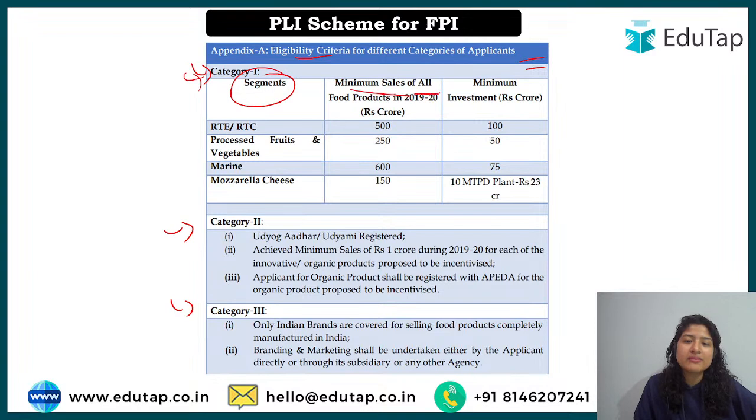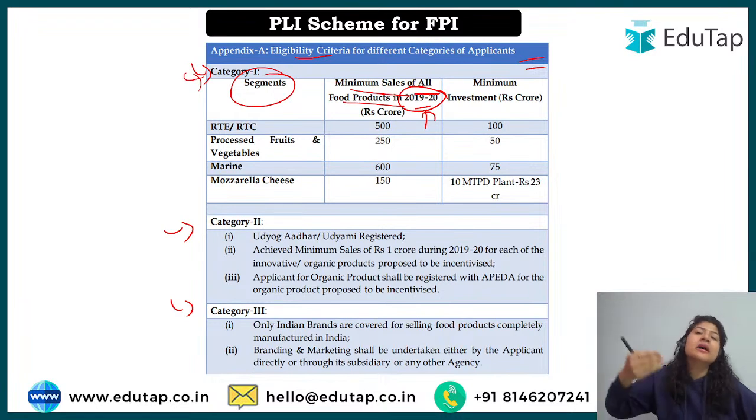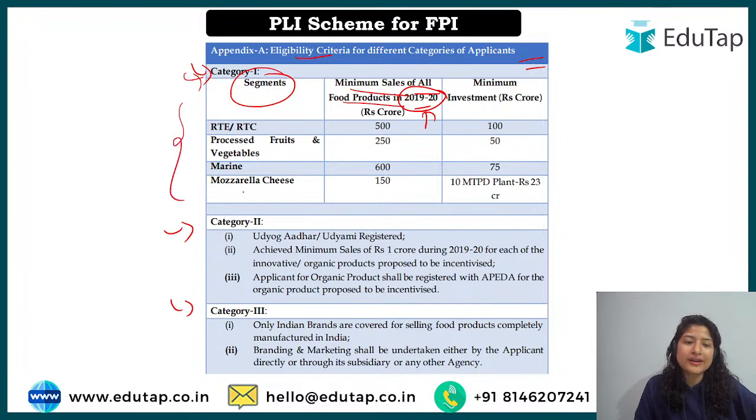And we have this criterion: minimum sale of all food products in 2019-20. Why are we taking this as the base year, 2019-20? Because this scheme was launched in 2021. So how are they going to look at whether the company will be able to provide good sales if the government provides some incentive or support? The government also wants to support companies which are in profit or can make profit in future. So in 2020, if they reach these criteria, you can read it afterward also. This is something you just have to read and understand on your own. Then you are eligible to apply for the grant.